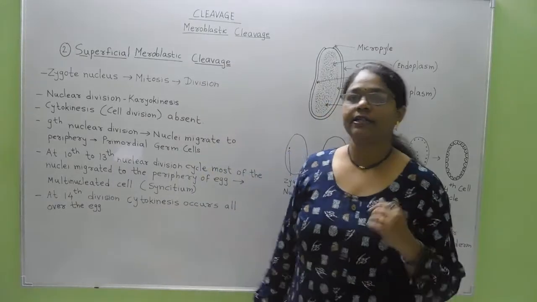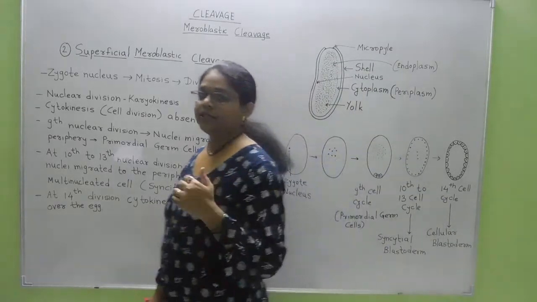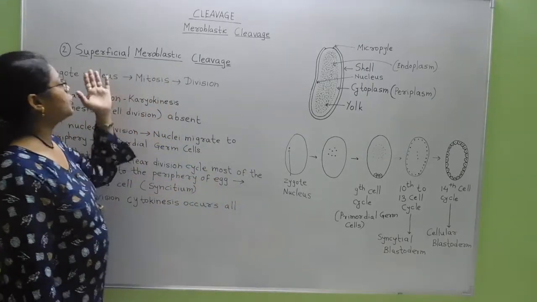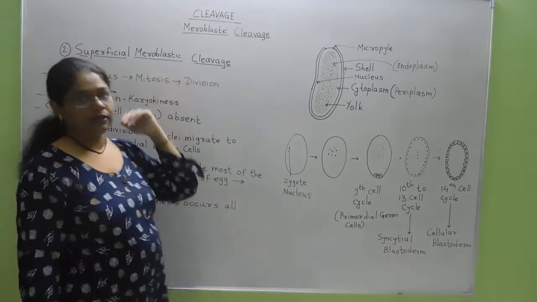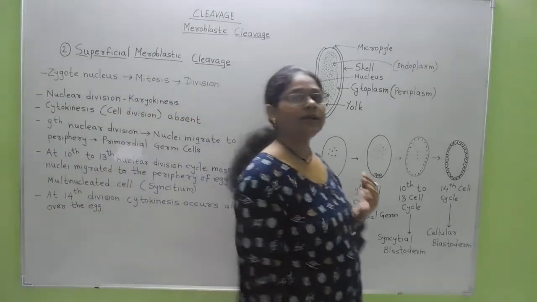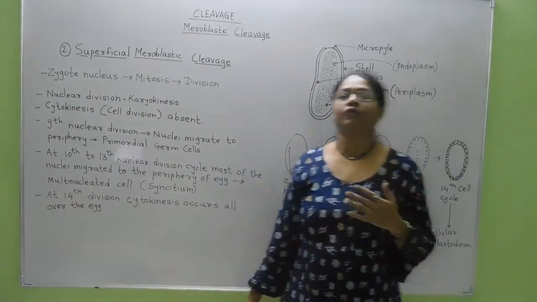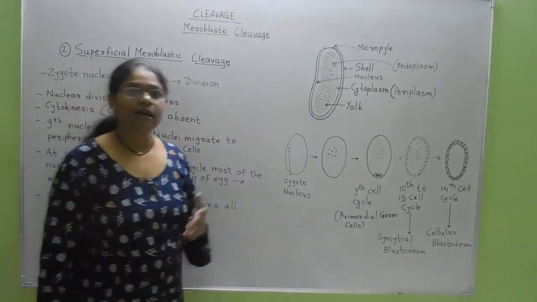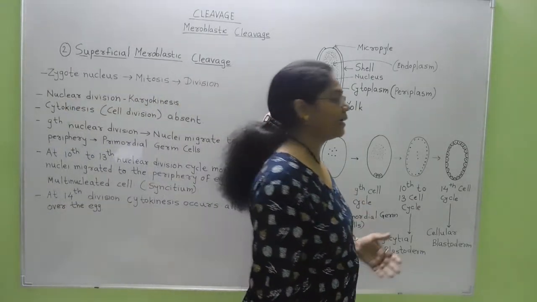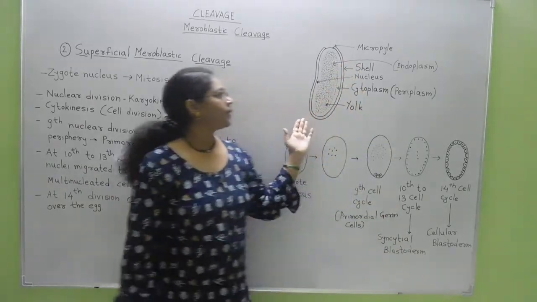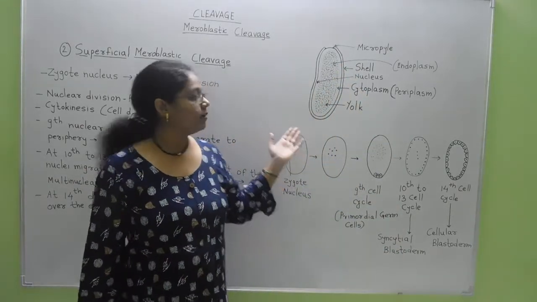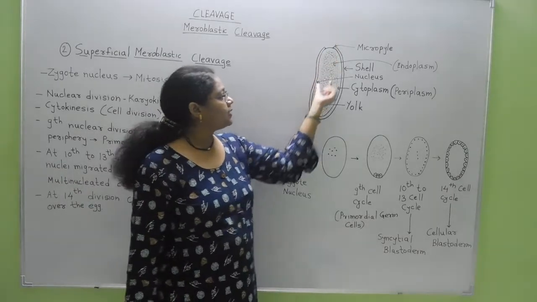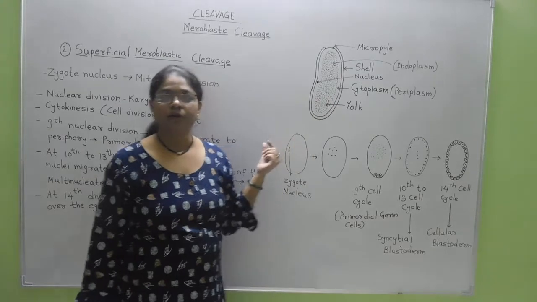The type of meroblastic cleavage that takes place in the centrolecithal kinds of eggs is termed superficial meroblastic cleavage. Centrolecithal eggs contain a high amount of yolk at the center of the egg, and such eggs are present in insects. So this is the insect egg, which is elongated. It mainly contains a high amount of yolk at the center.